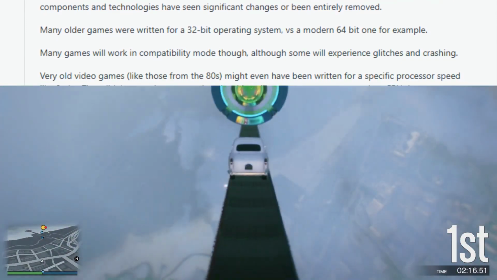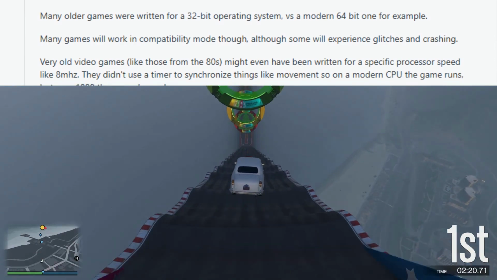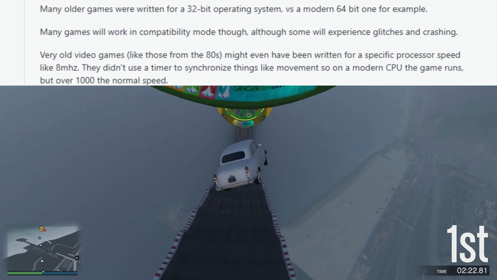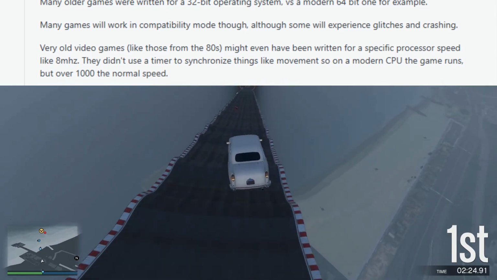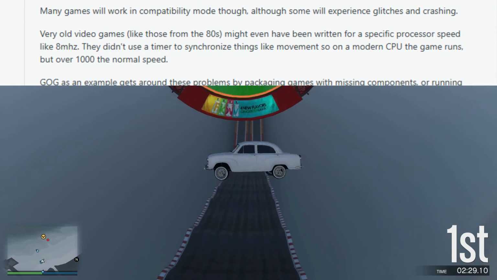Very old video games, like those from the 80s, might even have been written for a specific processor speed like 8 MHz. They didn't use a timer to synchronize things like movement, so on a modern CPU the game runs, but over 1000 times the normal speed.